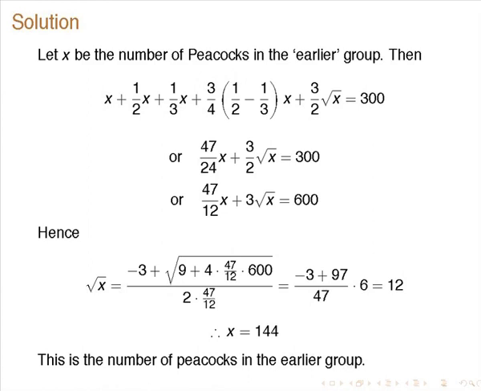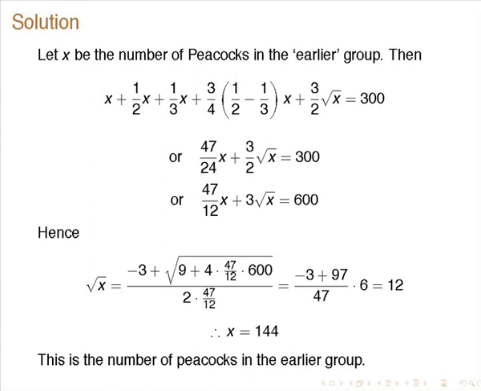Using this you get root x is equal to 12 and x is equal to 144. So if x is equal to 144, you do all these operations: take this x, take half of it again, and all these things. And what is the initial number? That is 144, which is less than 300.